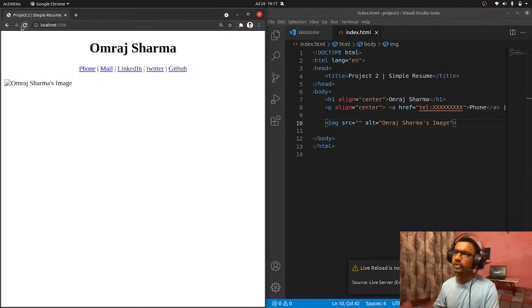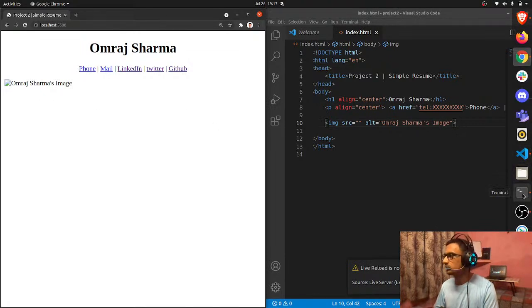Okay, but actually we don't have an image source for it, so that is why it is showing me the broken image. Or if you have not been able to see it, that's pretty okay. You can demonstrate it on your local system.